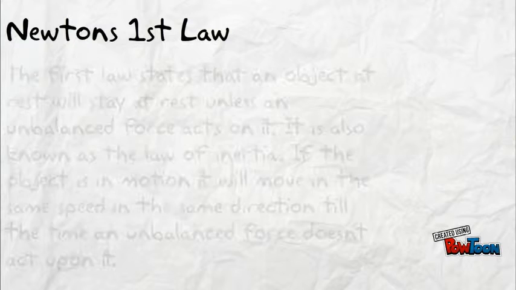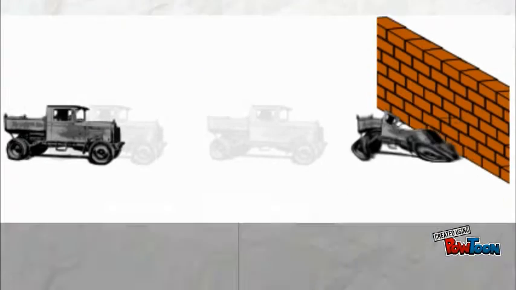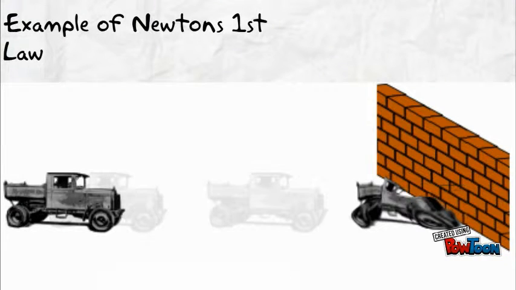Now we will have a look at the three laws of Newton. The first law states that an object at rest will stay at rest unless an unbalanced force acts upon it. It is also known as the law of inertia. If the object is in motion, it will move at the same speed in the same direction until an unbalanced force acts upon it.